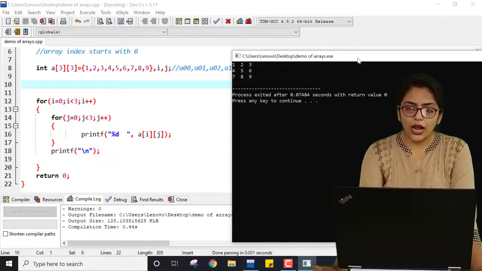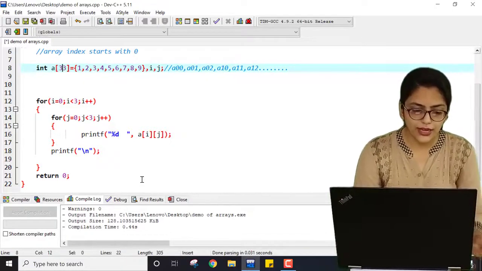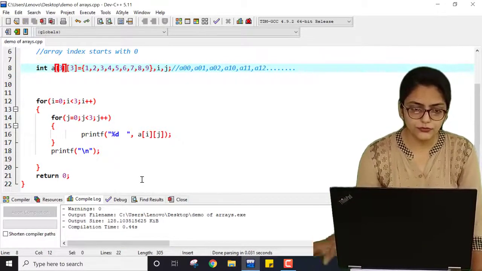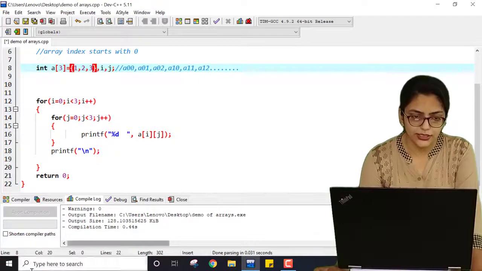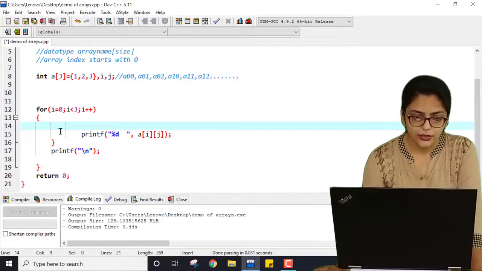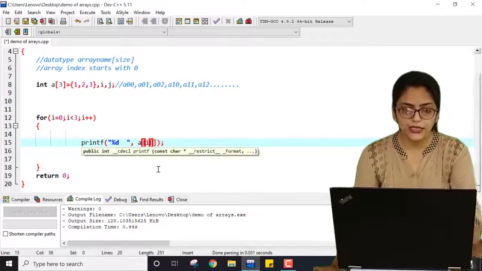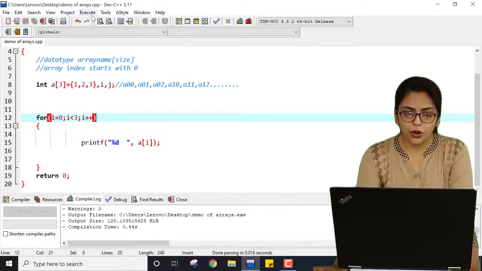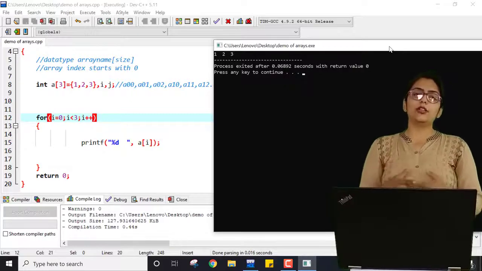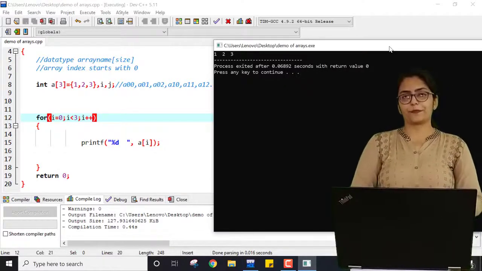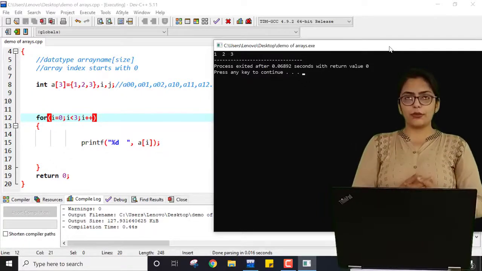Let me also cover how you can initialize a one-dimensional array. For a one-dimensional array, whatever the size of the array is, you have to give that many elements. So here only 3 is printed. This is not required for a one-dimensional array, and here you just need to print a of i. This is static initialization, and I already covered how you can dynamically initialize it. This is how you can initialize a one-dimensional array at compile time. So this is all about arrays, single-dimensional or multi-dimensional, say 2-dimensional arrays.